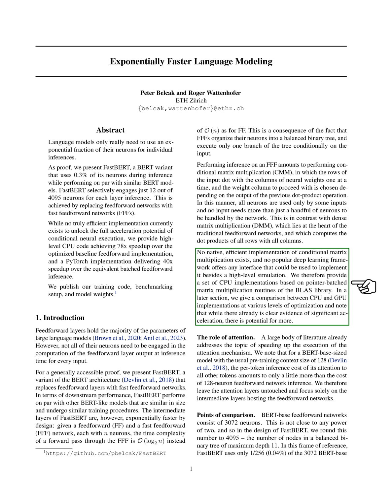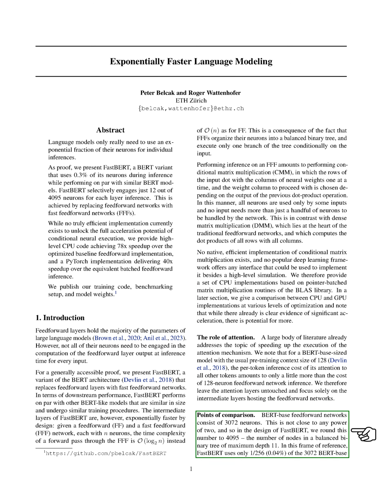We also discuss the role of attention in speeding up the execution of the attention mechanism. For a BERT base-sized model with the usual pre-training context size of 128, the per-token inference cost of its attention to all other tokens is only slightly more than the cost of a 128-neuron feedforward network inference. Therefore, we leave the attention layers untouched and focus solely on the intermediate layers hosting the feedforward networks.